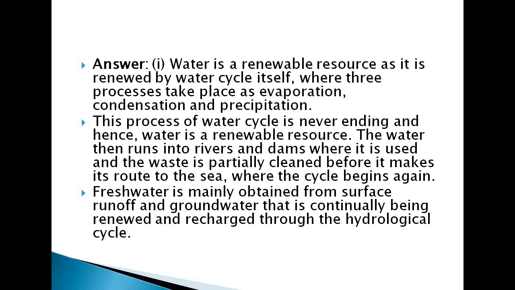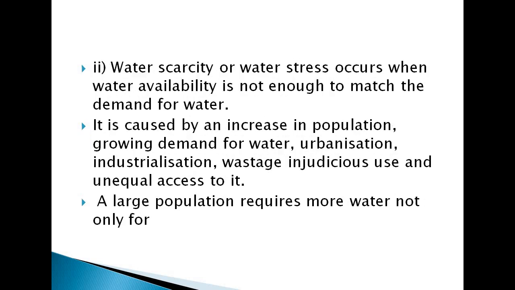So they are telling about the cycle, where it runs from, where it's partially cleaned, and where it takes its route to. So the third point here is, the fresh water is mainly obtained from surface runoff and groundwater that is continuously being renewed and recharged through the hydrological cycle. Now answer number 2.